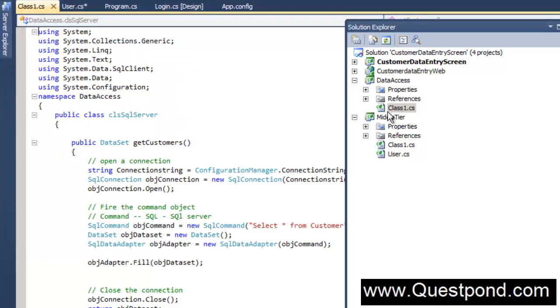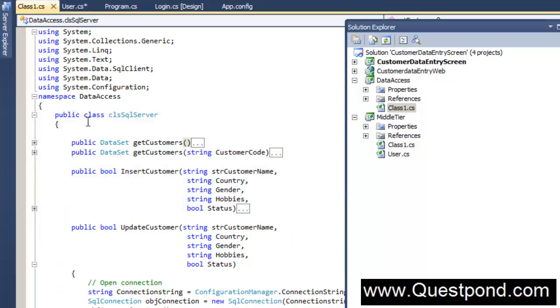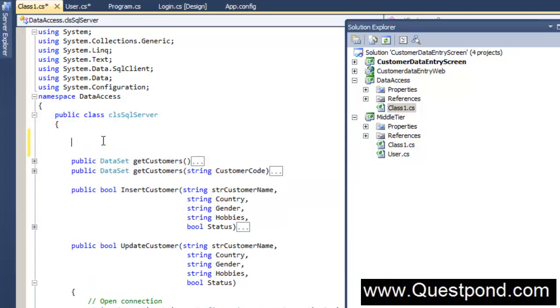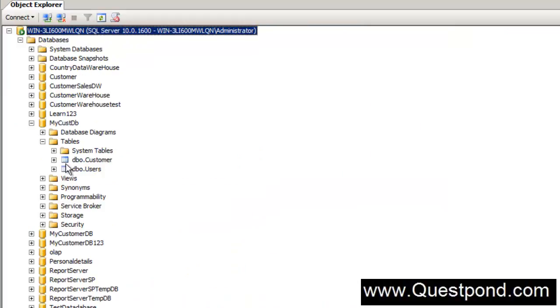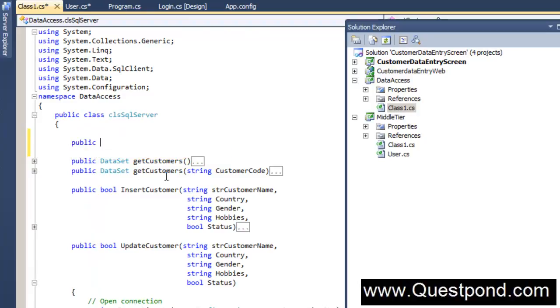So I'll go to my data access layer here, and let me return a very simple data set here. And this data set will query our table, that is the users table. So I'm going to say public DataSet GetUser. To this function I'm going to pass username, and I'm going to pass password.